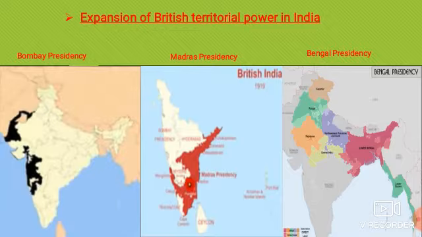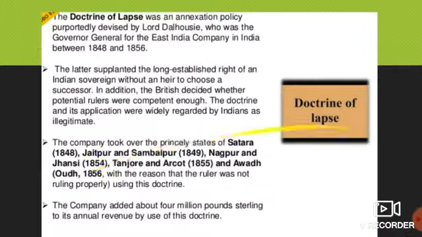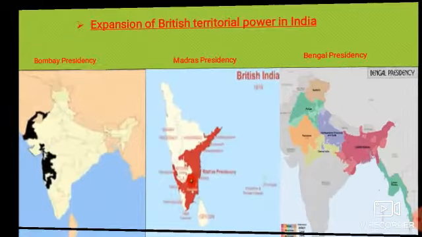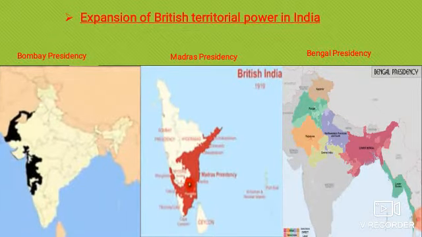The expansion of British territorial power in India, and that power also gave them their name. So in the first map you can see the black portion over there, that we call Bombay Presidency.